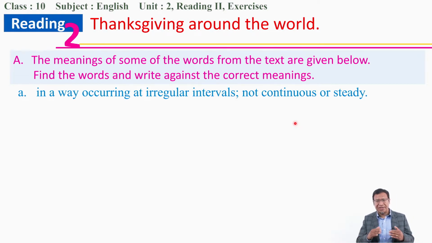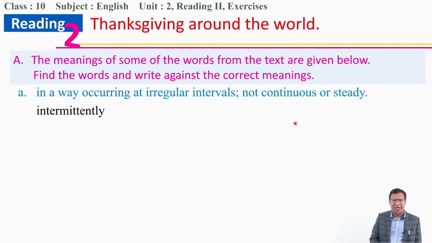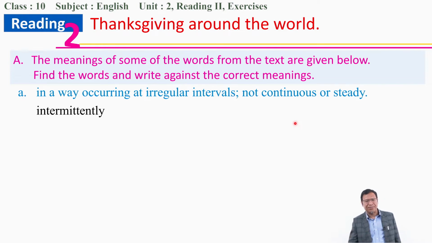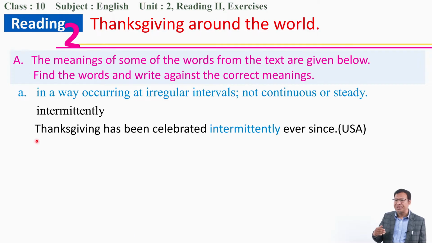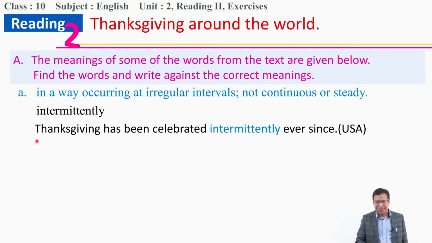You can find it in the Thanksgiving in the USA section. Can you remember? It starts with I. It is intermittently. Remember, intermittently means at irregular intervals of time, not continuous. If you look at the paragraph on Thanksgiving in the USA, you can find: Thanksgiving has been celebrated intermittently ever since. So you perform different activities intermittently, not regularly, but with intervals of time.